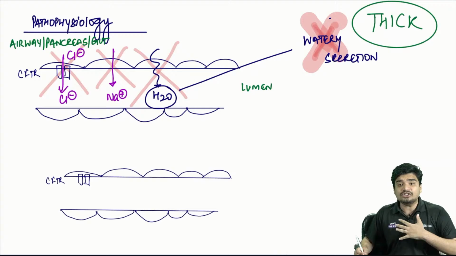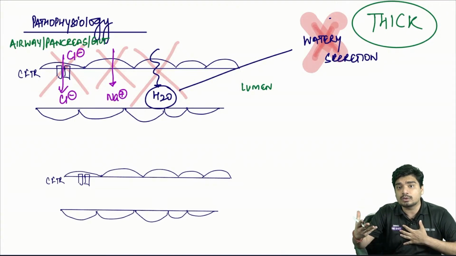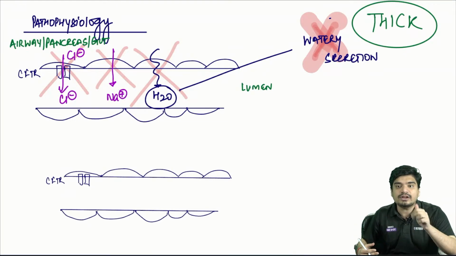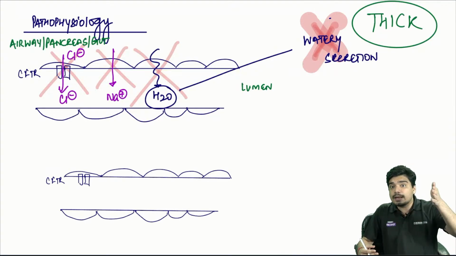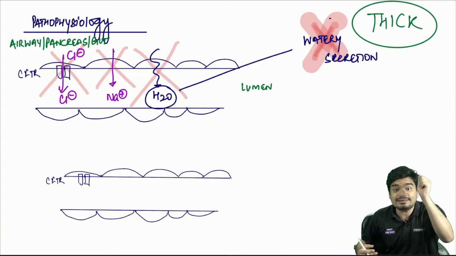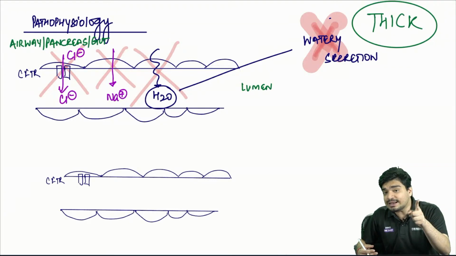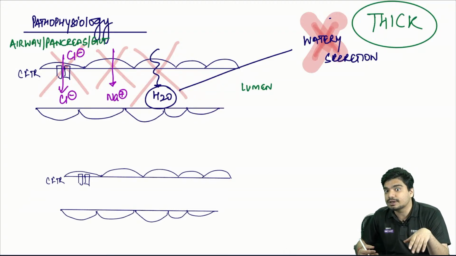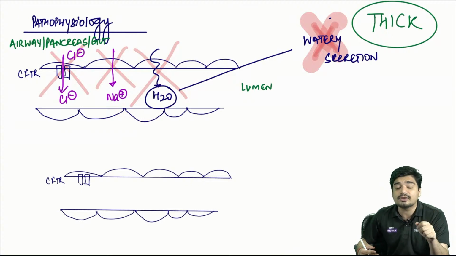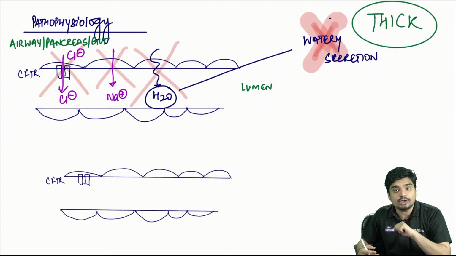When you have thick secretions in the airway, you will not be able to get them out, resulting in recurrent infections, recurrent LRTI. When there are thick secretions in the pancreas, pancreatic enzymes won't be able to come out. There will be pancreatic insufficiency. If pancreatic enzymes are not out, lipase won't come out. If lipase is not there, fat won't be absorbed. If fat is not absorbed, there is going to be steatorrhea. There will be deficiency of fat-soluble vitamins. A, D, E, K deficiency is going to be there.